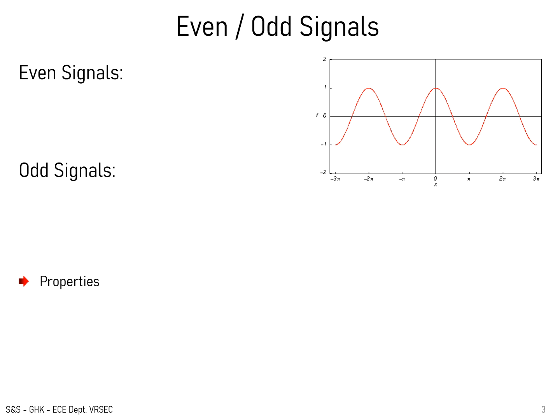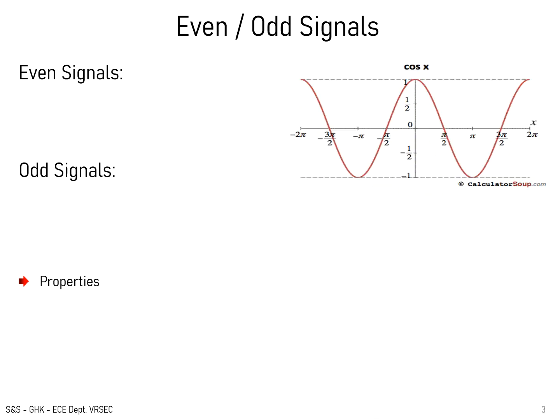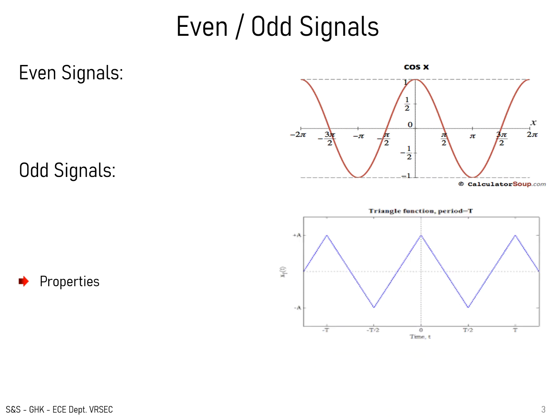Here if you observe this signal at the origin, the right side portion is symmetrical to the left side portion. That means the amplitude of the signal on the right side at a particular instant is the same as the amplitude of the signal on the left side. That means the signal satisfies the symmetry property. It is an even signal.